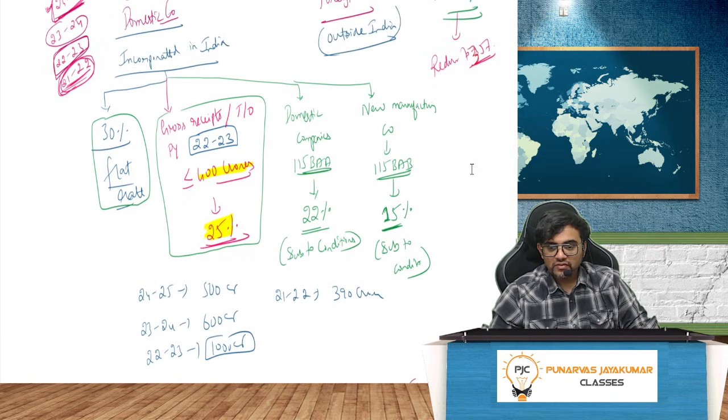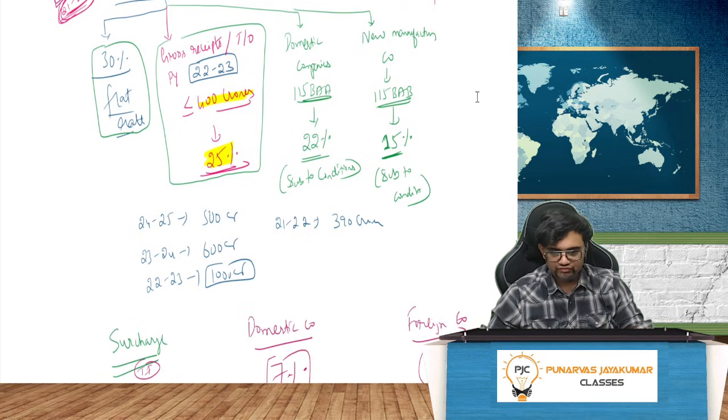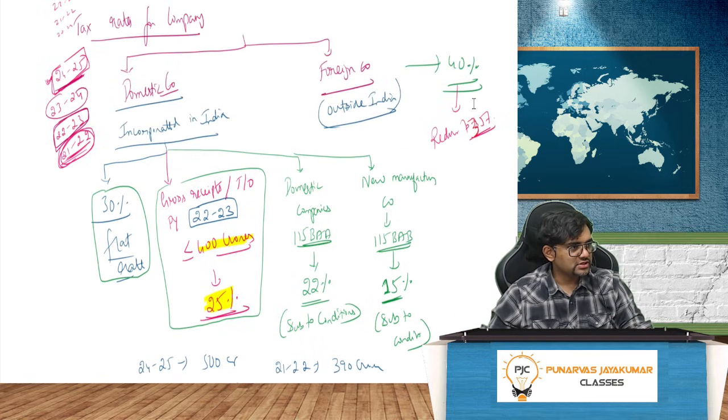Domestic companies under 115BAA, 22%, subject to conditions, and new manufacturing companies under 115BAB, if you follow certain conditions, the tax rate will be as low as 15%. Deadly. There is no slab rate, direct rate. Very simple. Got it? This is all the things: domestic company, foreign company, all those areas.